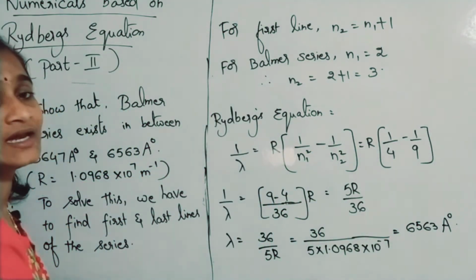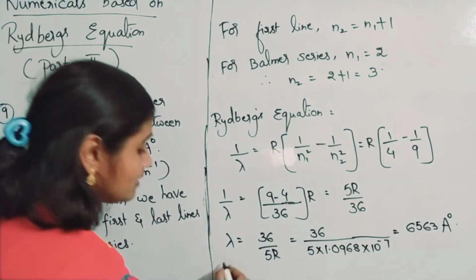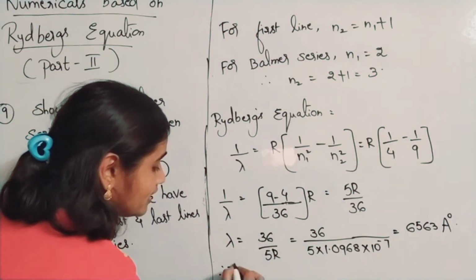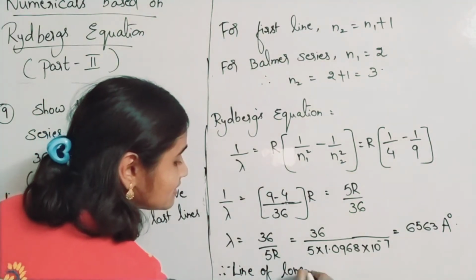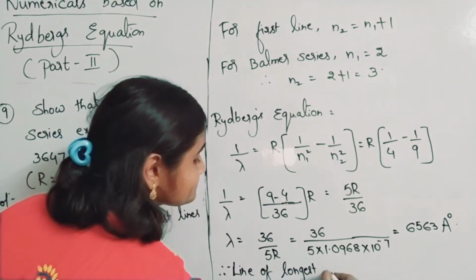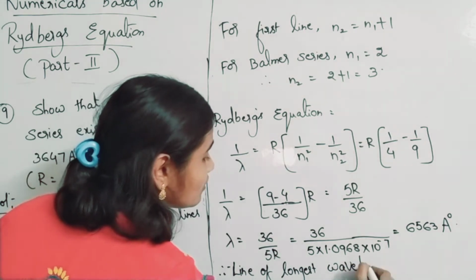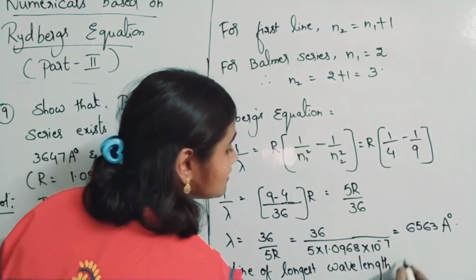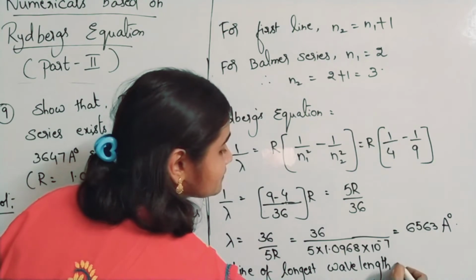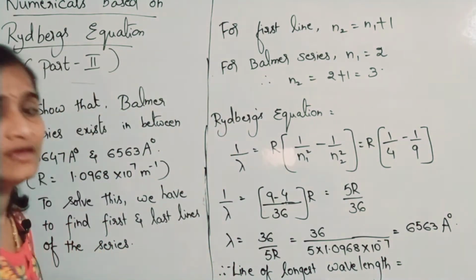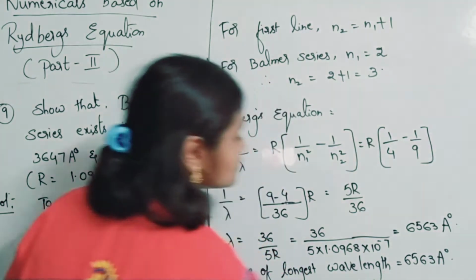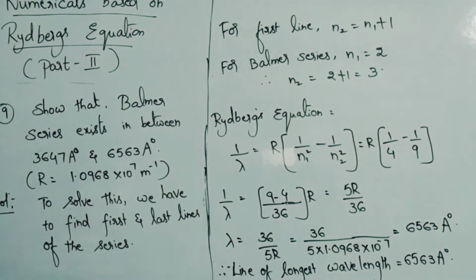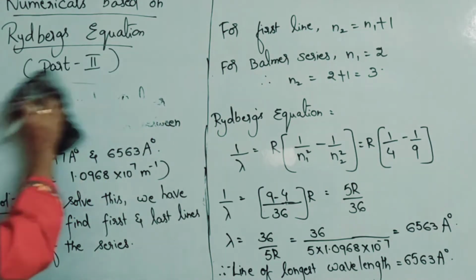First line means line of longest wavelength. Therefore, the line of longest wavelength is having 6563 angstroms. So if you take that as the first equation, then you will be finding the line of shortest wavelength now.